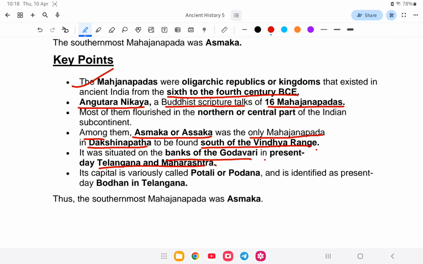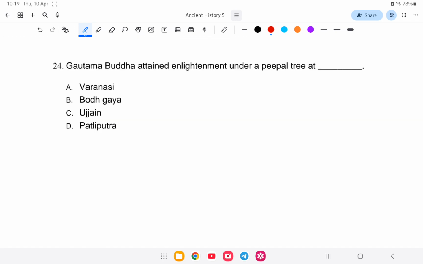Next question. Gautama Buddha attained enlightenment under the peepal tree at which place? Is it Varanasi, Bodhgaya, Ujjain, or Pataliputra? The enlightenment took place in Bodhgaya. That is option B. Bodhgaya is in Bihar.